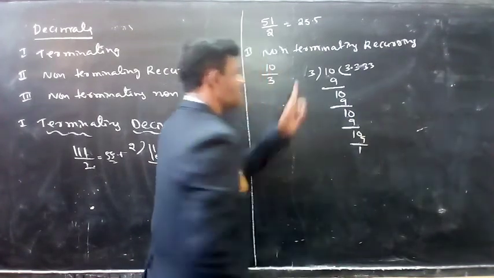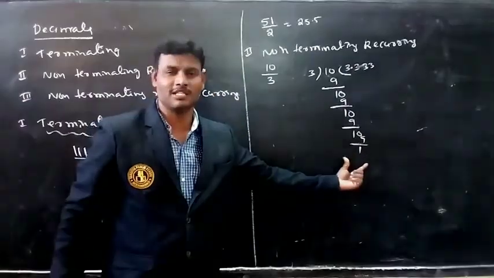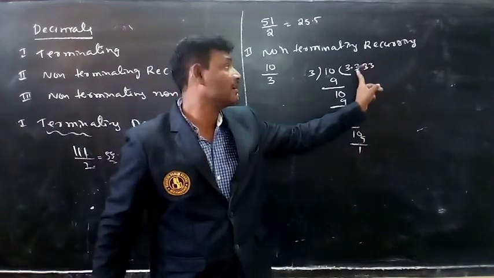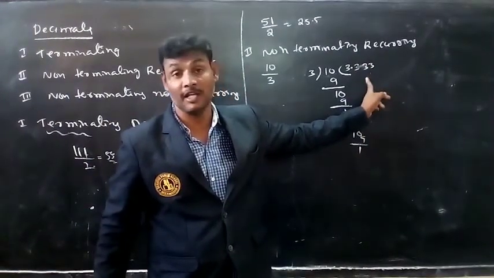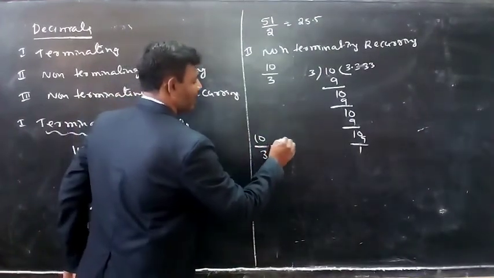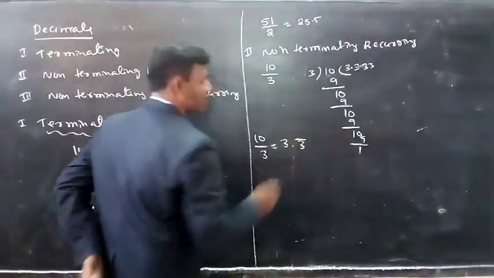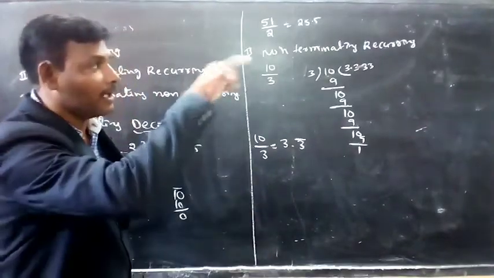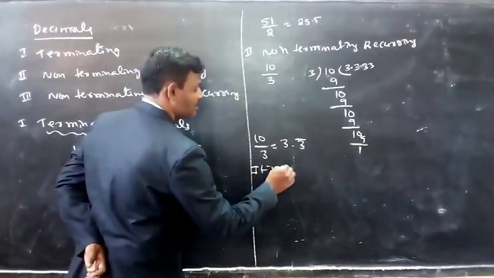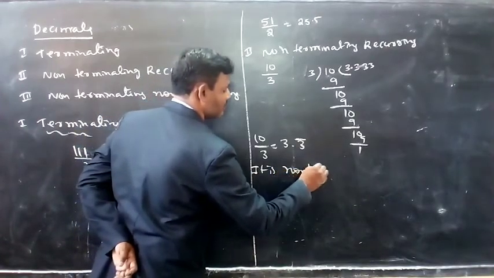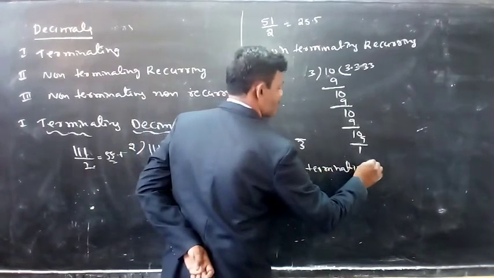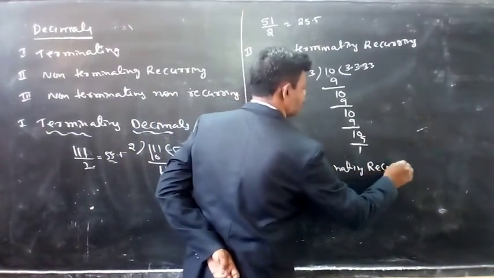See, here the remainder is not 0. It means it is non-terminating. But what is repeating here? 3 is repeating. So 10 by 3 we can write as 3.3 bar. It is non-terminating, but one number is repeating. It is a non-terminating recurring decimal.